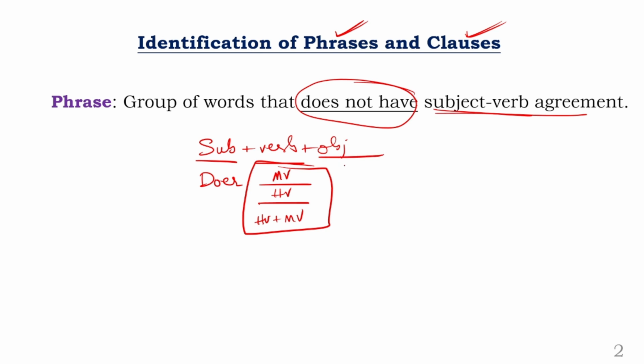Next, coming to the next part, that is the object. Object is called the receiver of the action. So the doer is called karta, the verb is called kriya, and the receiver is called karma. In Telugu we use them basically. So students from an English background should understand directly: one who does the action is called the subject, and one who receives the action is called the object. As simple as that.